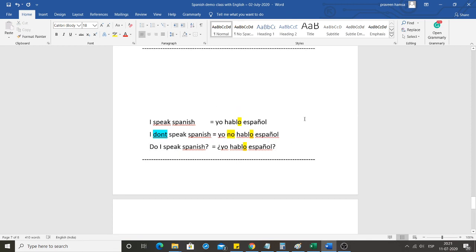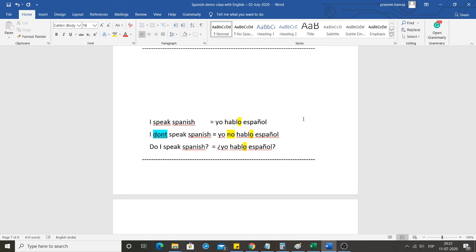So just the same statement, yo hablo español, if you add no in front of the verb, it becomes a negative statement. If you add question marks front and back, it becomes a question form statement. So the same statement with a few changes changes its form. So right now we have learned positive, negative and interrogative statements.